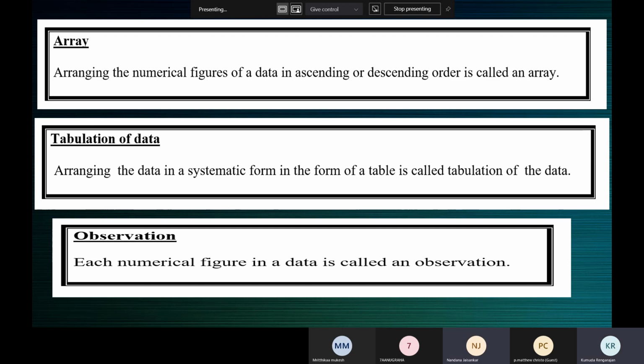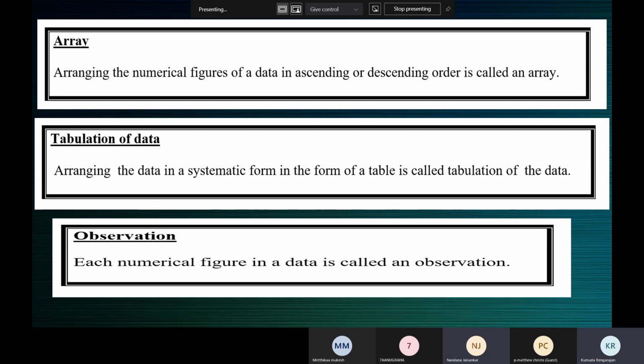Data has numerical figures in it. So the data which you collected, say the heights of 11 players of a school. If you arrange those numbers in the ascending or descending order, that means you have put the data in the form of an array. Arranging the numerical figures of a data in ascending or descending order is called an array. Do we get that, children? Yes, ma'am.